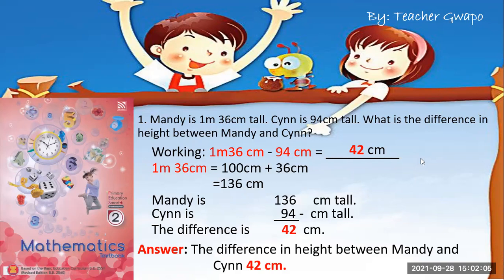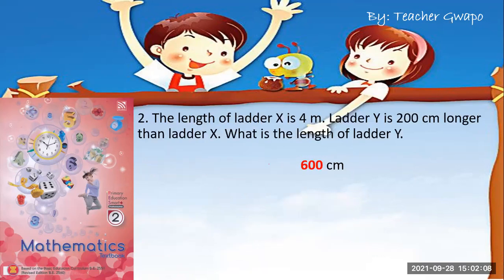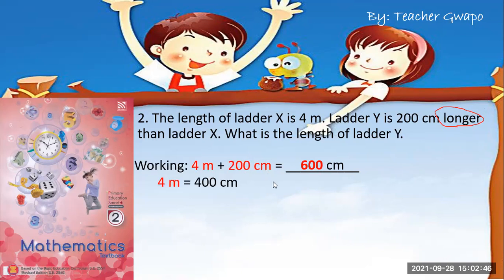Now in number 2, the length of ladder X is 4 m. Ladder Y is 200 cm longer than ladder X. So what is the length of ladder Y? What operation are we going to use, plus or minus? Because it says longer, we use the plus sign. So 4 m plus 200 cm, but one is in meters and the other is in centimeters. Of course, we need to convert.